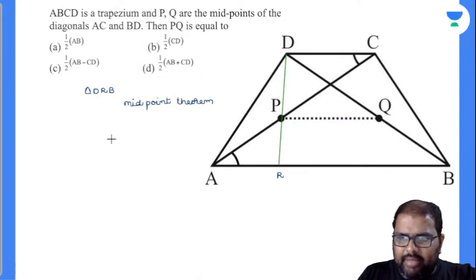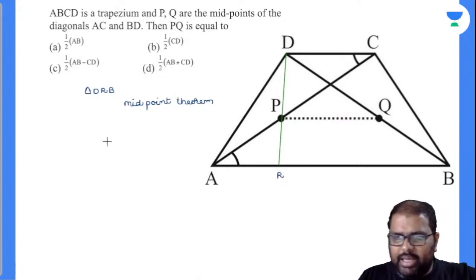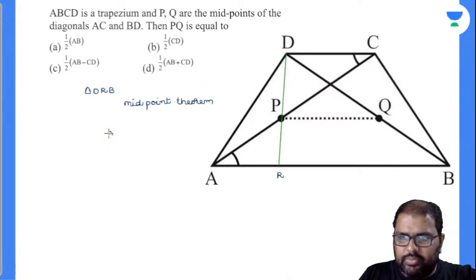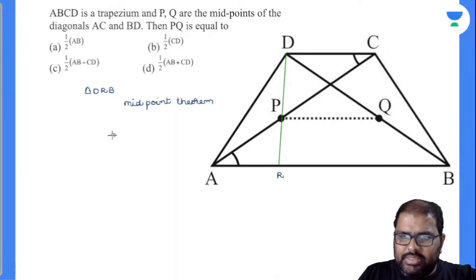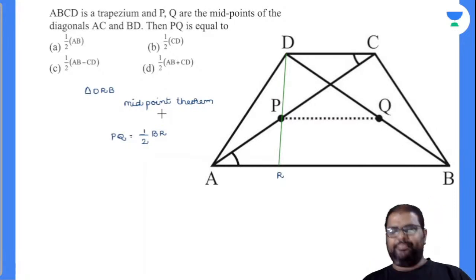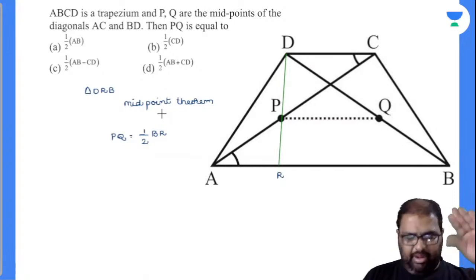My PQ value is nothing but equal to half of BR. Am I right or wrong? In what way will this be helpful? I am trying to conclude so that I get my options there. So again, one more point.